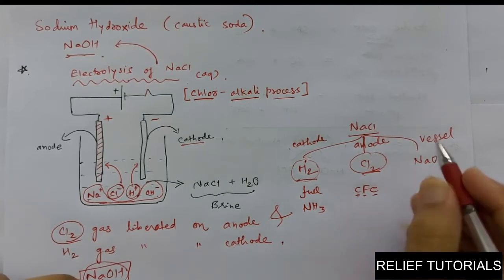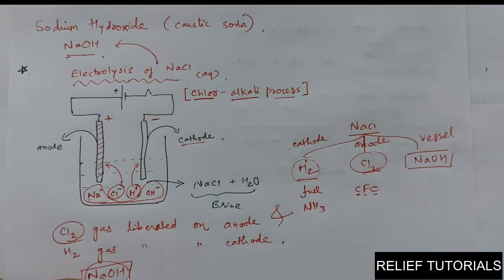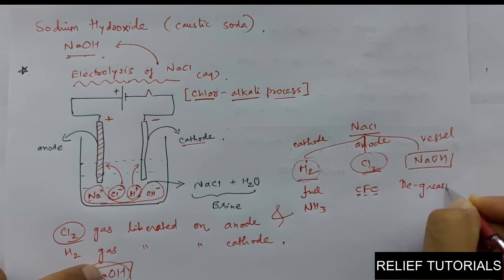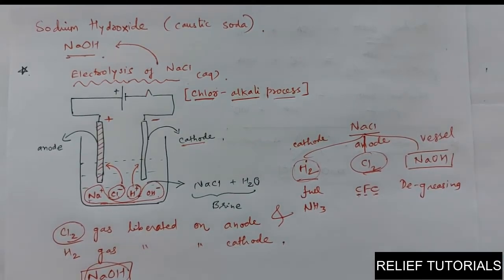And the most important is NaOH, which we have produced, the caustic soda. It is used in the degreasing of metals. Grease is a friction preventive substance, sticky in nature. If you want to remove the grease from automobile parts, ball bearings and other parts, if you want to remove that sticky oily substance, NaOH can be used.